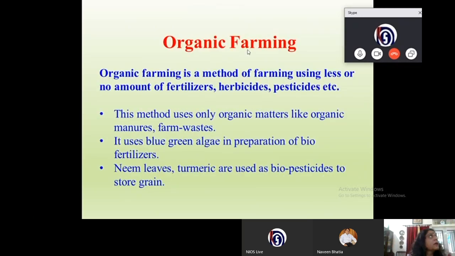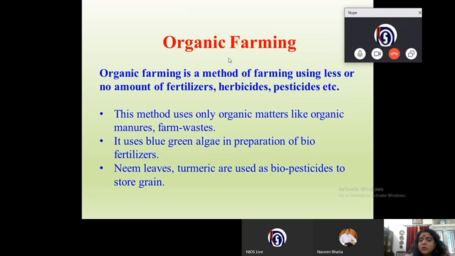Now we come to organic farming. Organic farming is a method of farming using less or no amount of fertilizers, herbicides or pesticides. So children, in organic farming no chemicals are used at all, whether to add nutrients, that is fertilizers, or to kill the weeds or the insect pests. No chemicals are used in organic farming.